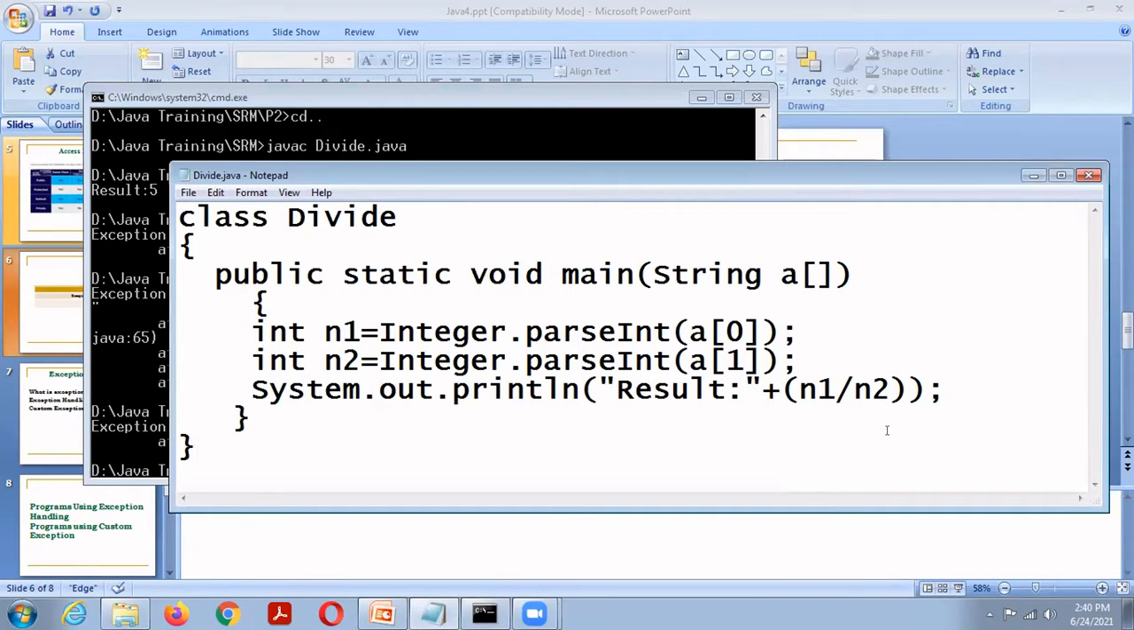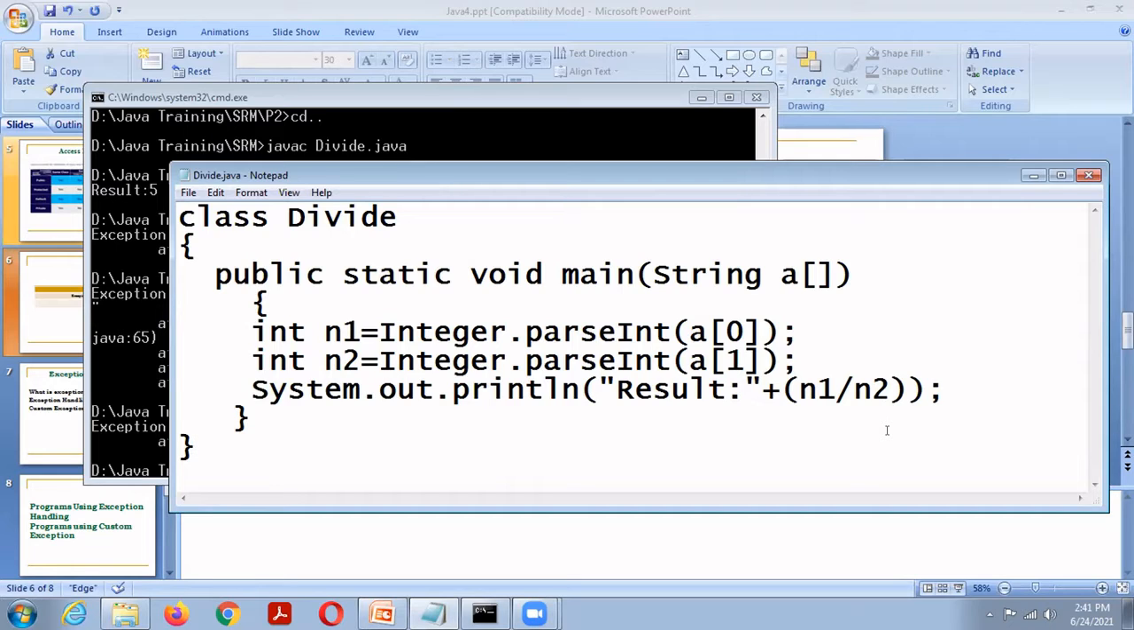Then imagine if you are writing a program with 1,000 lines of code or 2,000 lines of code, that program will throw many exceptions, many errors. So how can we handle these exceptions? Java provides an exception handling mechanism.